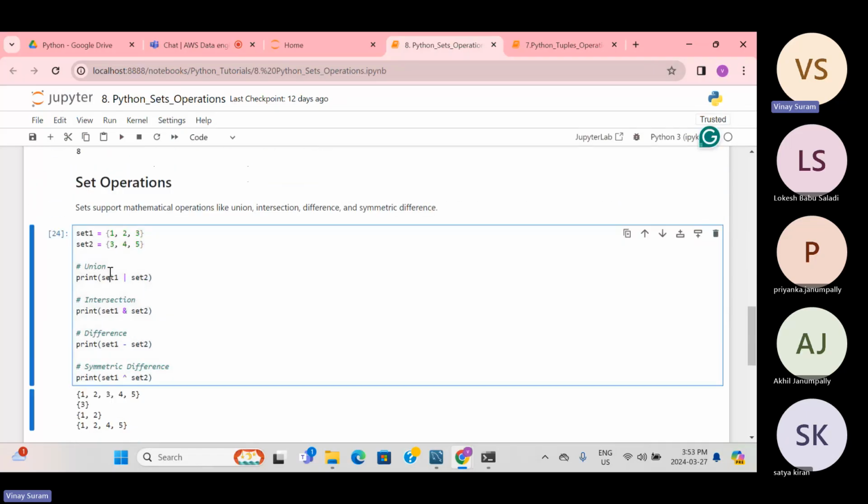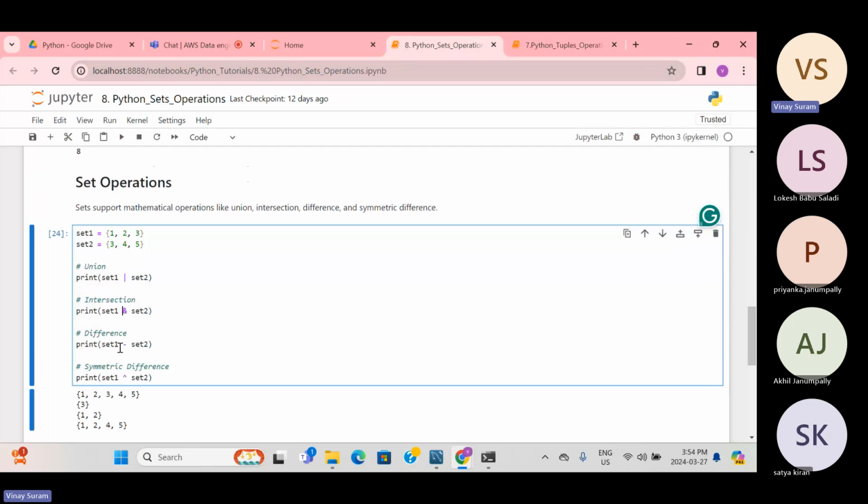So set operations. Union means this is one set and this is another set, and we want to add these elements. You will be using union, or the pipe symbol, which adds 1 2 3 4 5. In particular, 1 2 3 and 3 4 5, but 3 is a duplicate number, right? So it will keep only one 3. That is what a set's feature is: if you have duplicates, it will remove them. And intersection, whatever is common, so 3 will be returned.